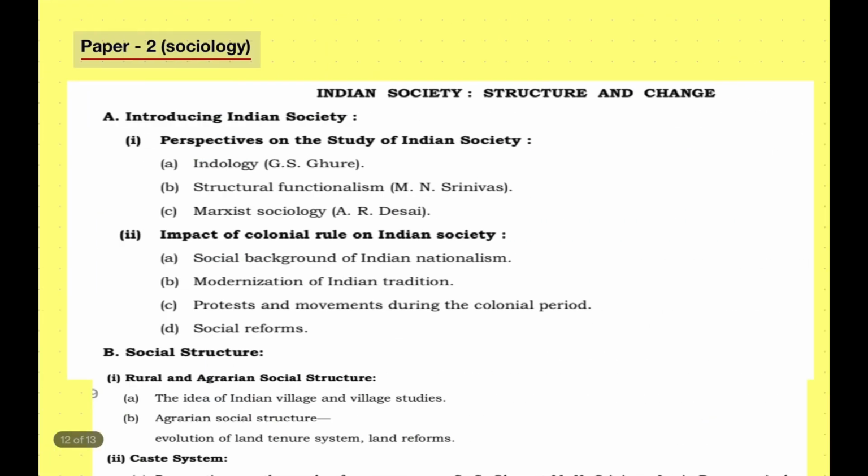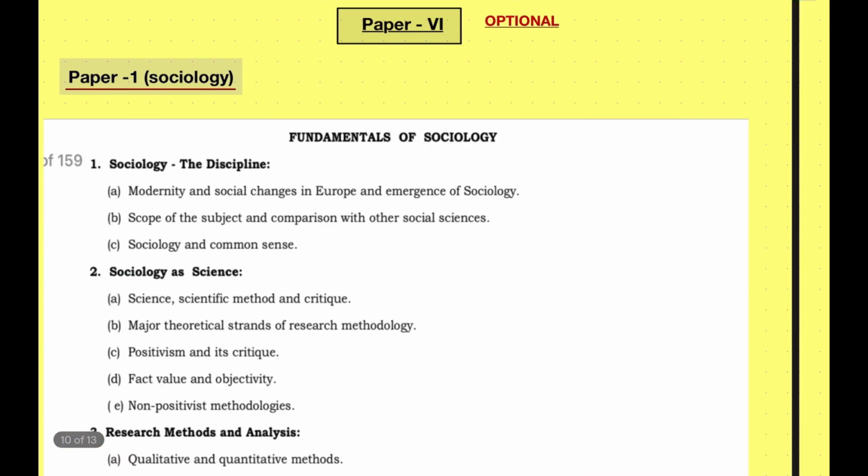Now coming to sociology paper 2, it will cover Indian society: structure and change.